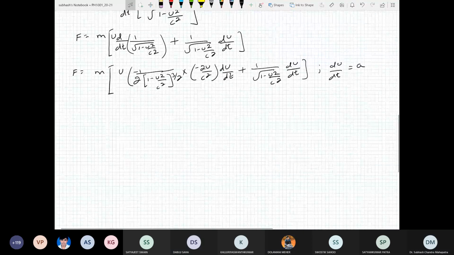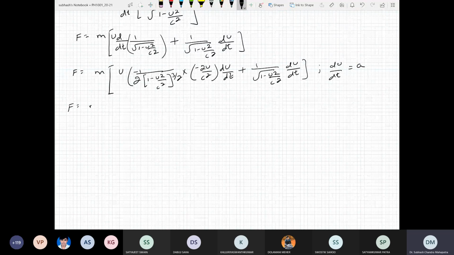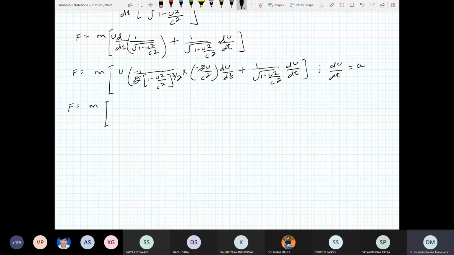Thank you. So F would be m times, minus 2 and 2 cancel. So what do you have? You have u square by c square, then 1 minus u square by c square. Let me know if I'm making any mistake.